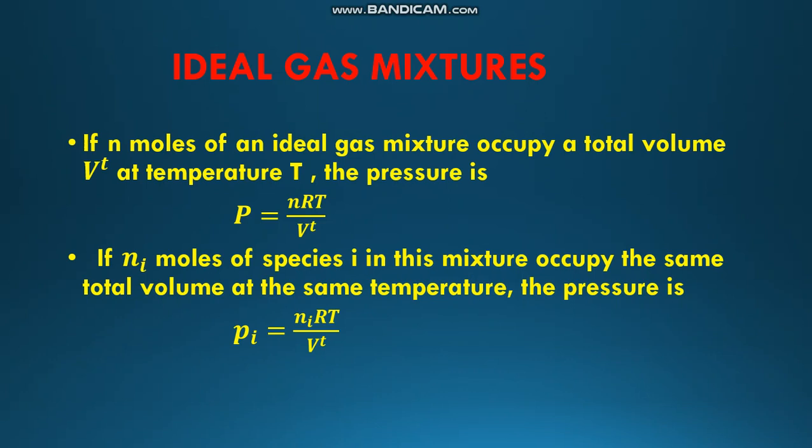Hi everyone. Today the topic is ideal gas mixtures. If n moles of an ideal gas mixture occupy a total volume Vt at temperature T, then the pressure is P equal to nRT by Vt. So if Ni moles of species i in this mixture occupy the same total volume at the same temperature, then the pressure is Pi equal to NiRT by Vt.